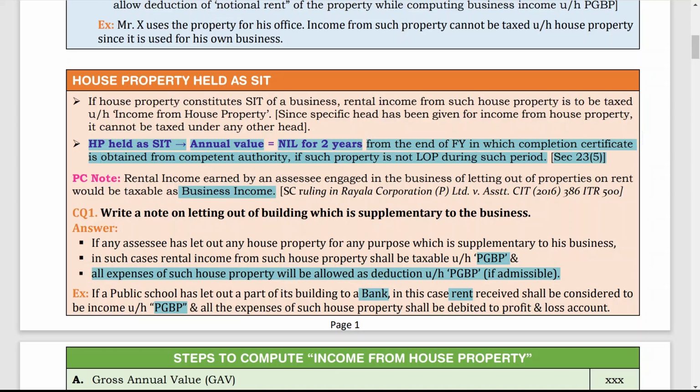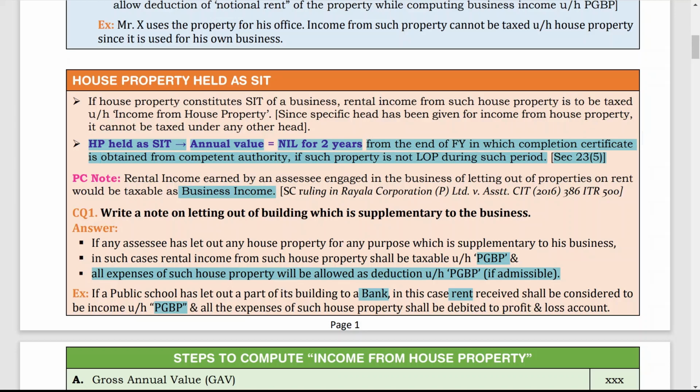So whatever rental income the school is receiving is to be recorded on the credit side of the profit and loss account, and whatever expenses are incurred for that house property will be recorded on the debit side of the profit and loss account. So this is the simple step.